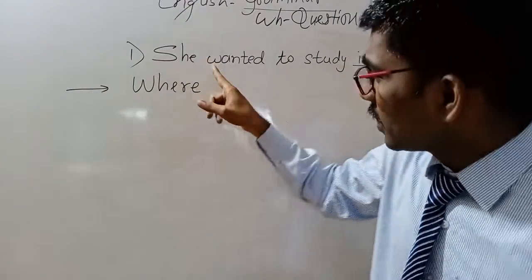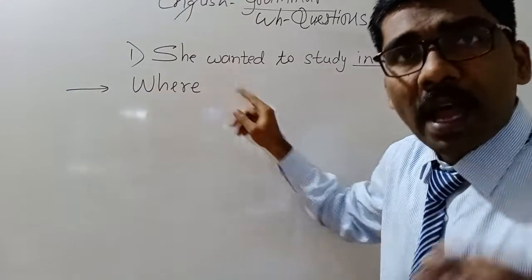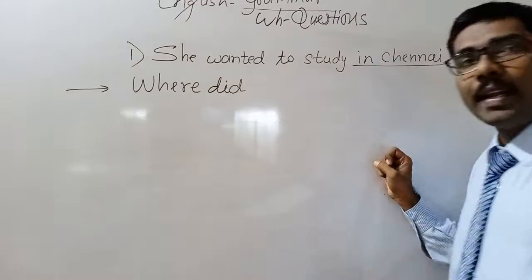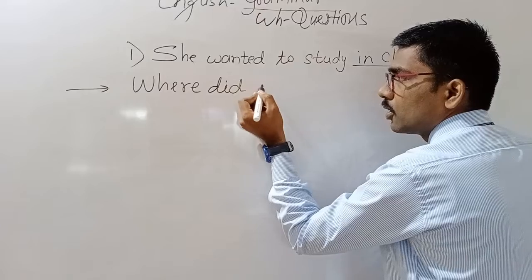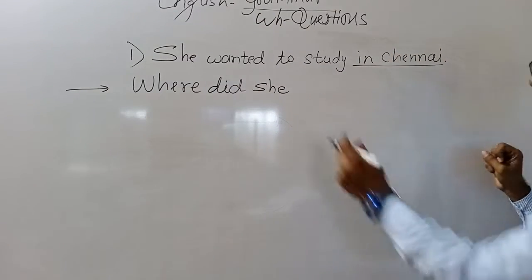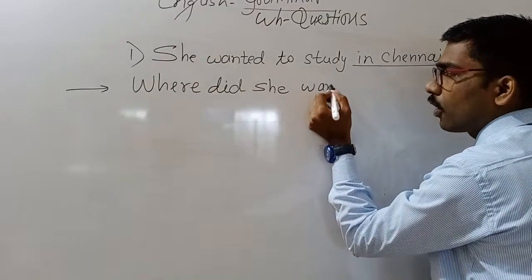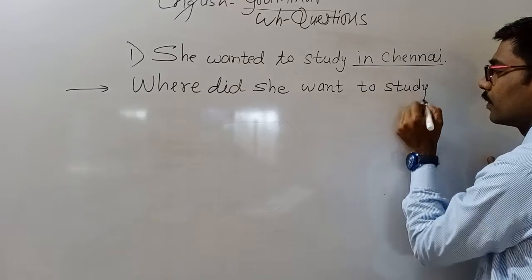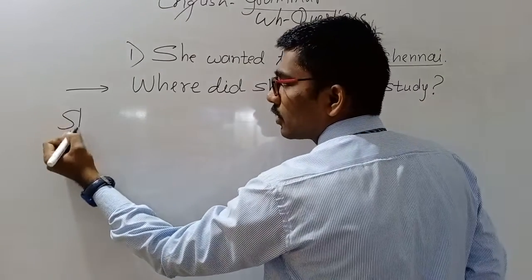So the sentence is in simple past, and because of that we should use did here. Where did? After the helping verb, the subject: where did she? Then the main verb: where did she want to study? Question mark.